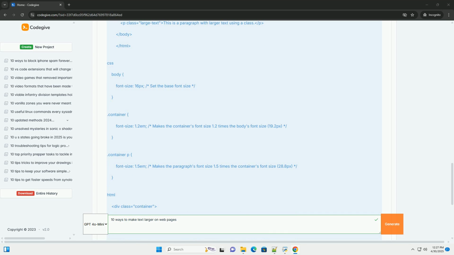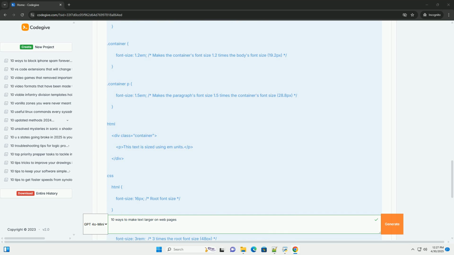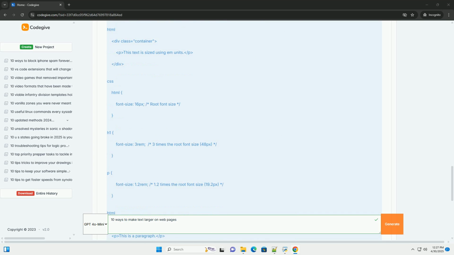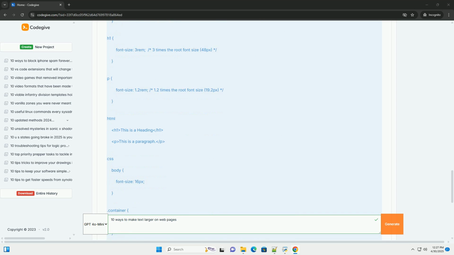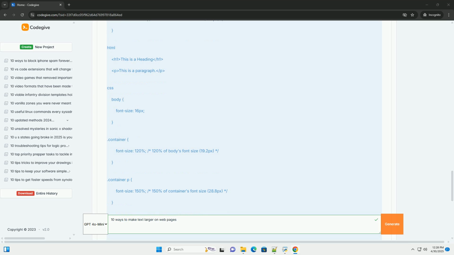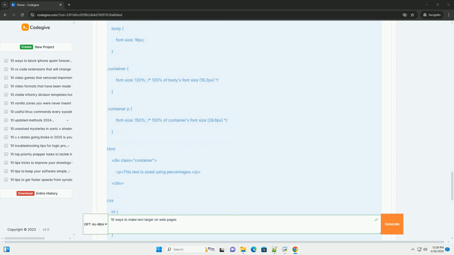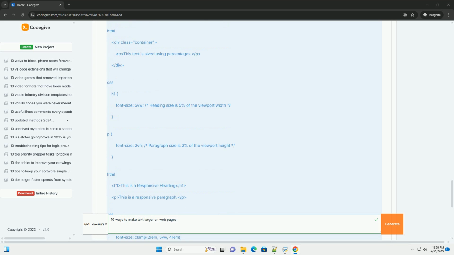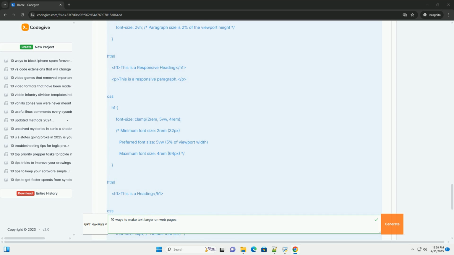Important considerations. Accessibility: ensure that your text sizing choices are accessible to all users. Avoid using fixed sizes, like pixels, exclusively. Consider relative units, like em, rem, and percentages, to allow users to adjust text size based on their browser settings. Test your designs with a range of font sizes. Responsive design: think about how your text will appear on different screen sizes. Use media queries to adapt the font size based on the device's viewport width or height.